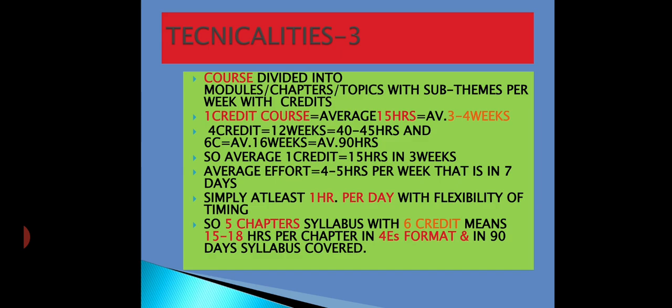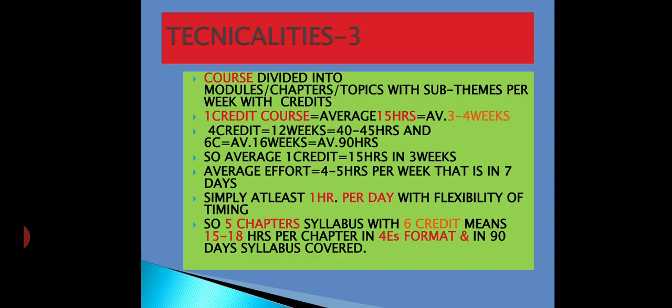If it is a one credit course, the average timing needs to be 15 hours as per UGC recommendation, and the average duration is 3 to 4 weeks. So, one credit course is equal to an average of 15 hours, equal to a minimum of 3 weeks.